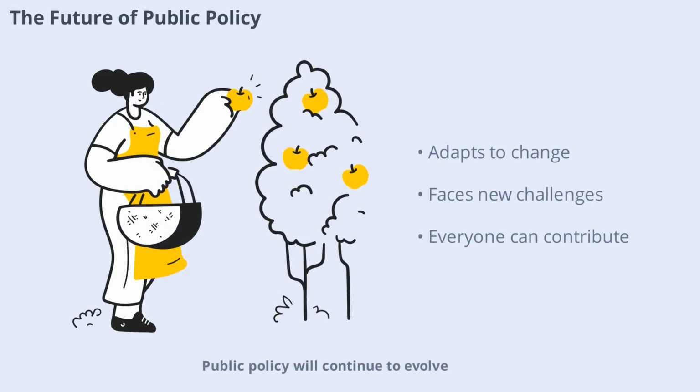Public policy will continue to evolve as societies face new challenges and opportunities. Advances in technology, demographic changes, and global trends will shape the issues policymakers must address. By understanding how policy works, we can all play a role in building a better future. Staying informed and engaged is the key to making sure public policy serves everyone's needs.